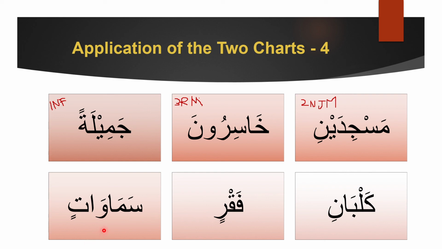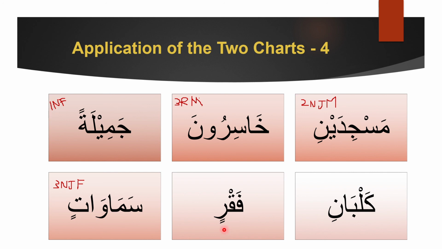Next, samawatin. Is there a combination here? Yes, there is a combination. What's the combination? The atin. Atin means it's female, first of all. Then it means three. And then muslimatin. So we know that it's nasab jar and it is female. Mother, what will be the male version of this? There is no male version. What will be the rafa version of this? It's samawatun.